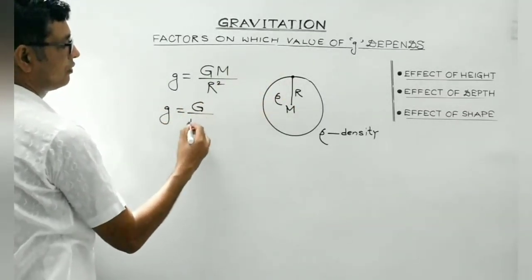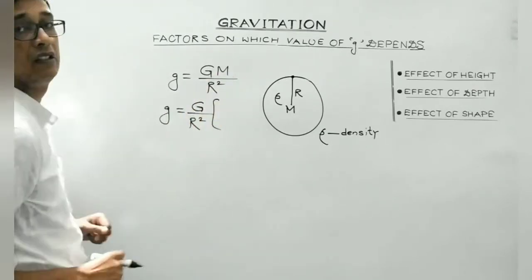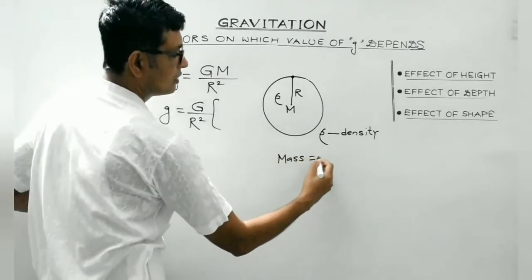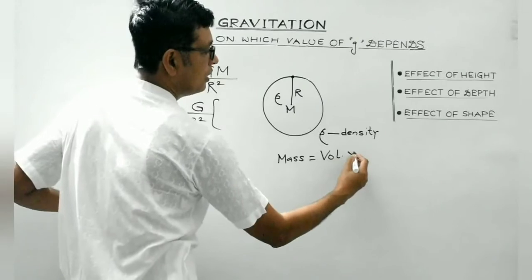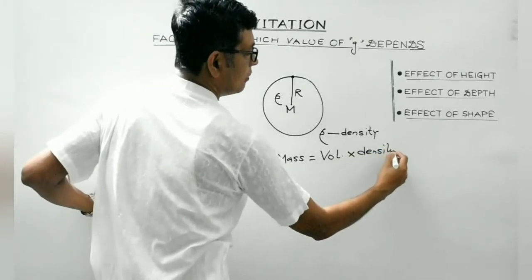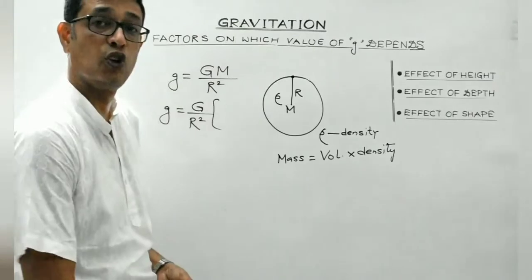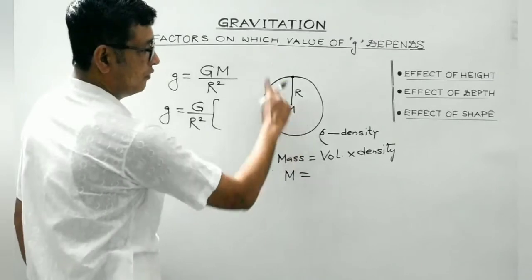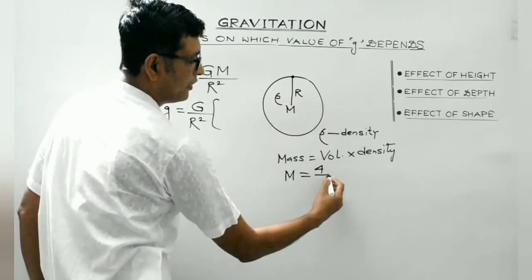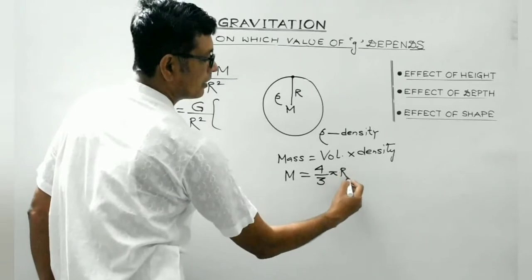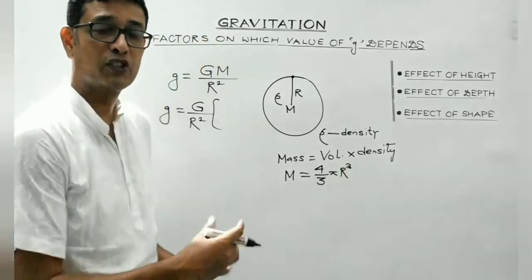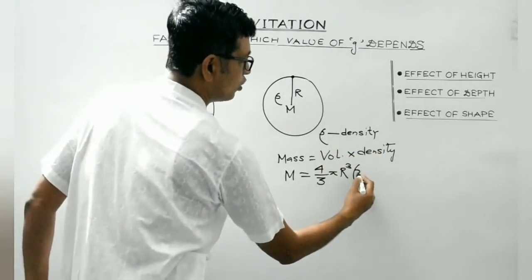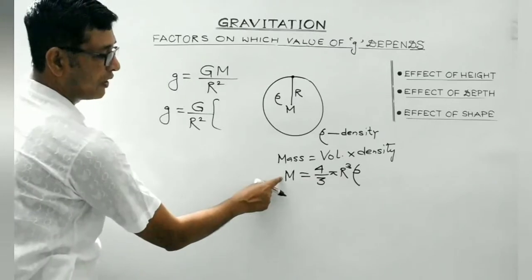Now what we do is, we will convert this mass into density. Now we all are aware of this formula, students. Mass is always given by the product of volume and density. Mass of a body is given by the product of its volume and density. So mass of the Earth in terms of density may be written as volume of a sphere. You should be aware of this formula. It's 4 by 3 pi r cube. The volume of a sphere of radius r is 4 by 3 pi r cube, and density we have considered to be rho. It's the average density. So you can substitute this value of m over here.